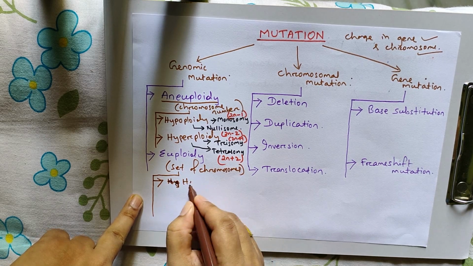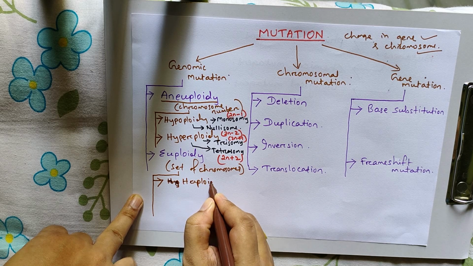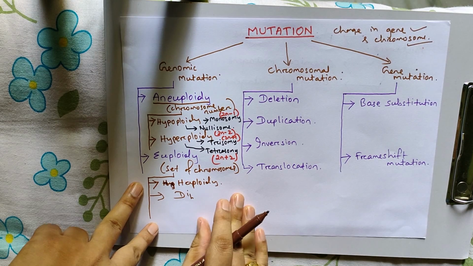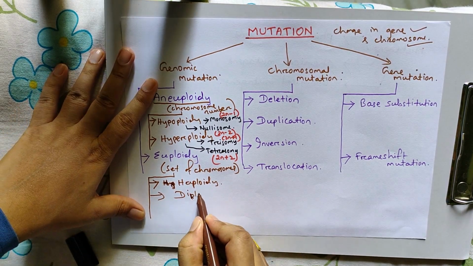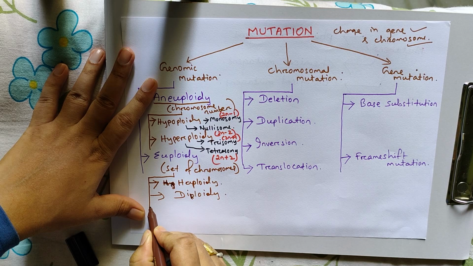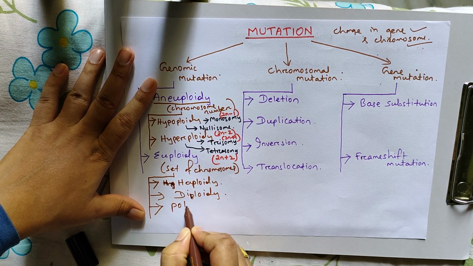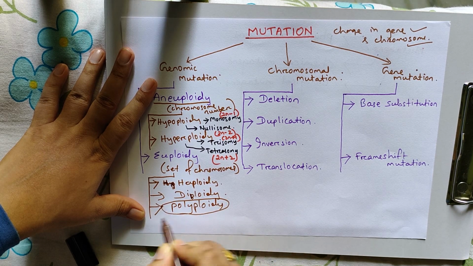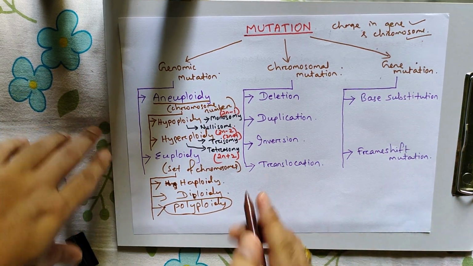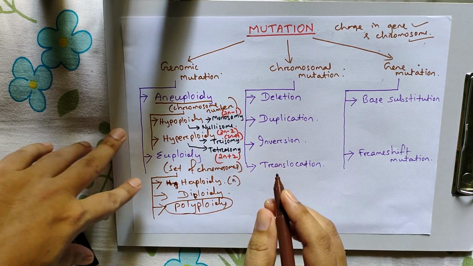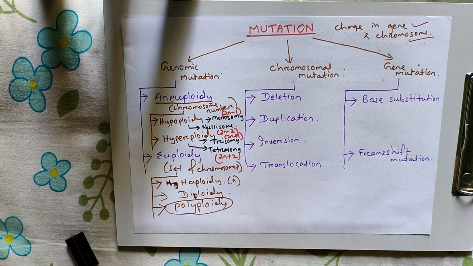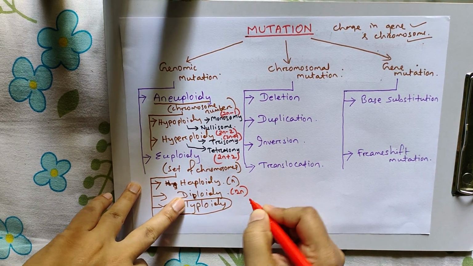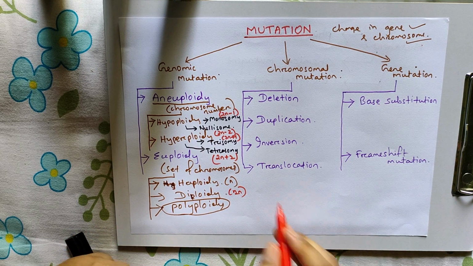That is haploidy, diploidy, polyploidy. Here polyploidy is the mutation category. Haploidy means n. Diploidy means 2n. More than 2n, there is polyploidy.